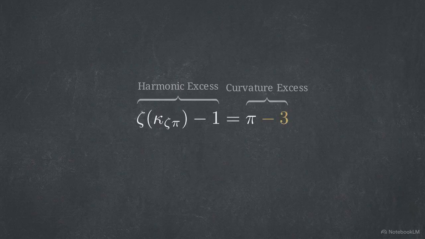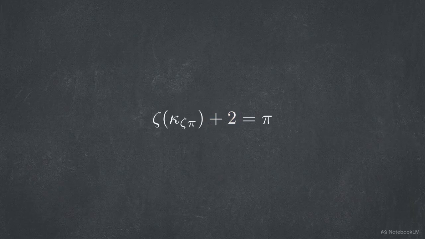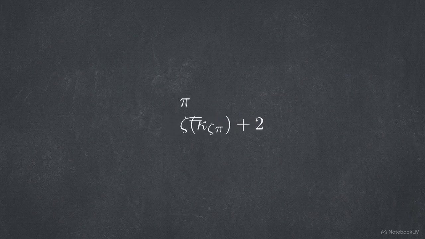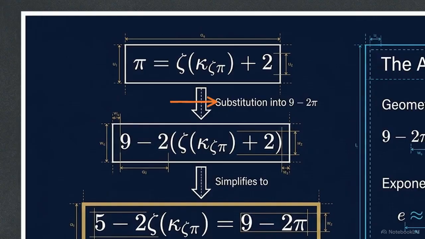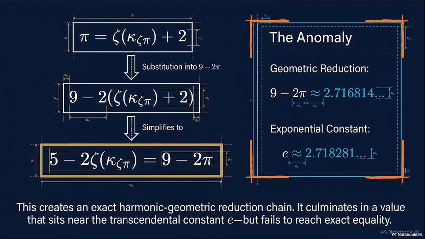Using this alignment, we can perform an algebraic substitution. We rearrange the equation to define pi as zeta of kappa zeta pi plus 2. This flowchart substitutes pi into 9 minus 2 pi. Simplifying yields 5 minus 2 zeta of kappa zeta pi equals 9 minus 2 pi. On the right, this equals approximately 2.7168.